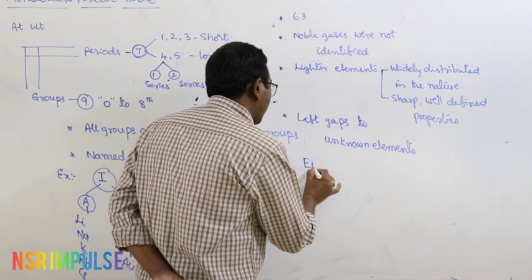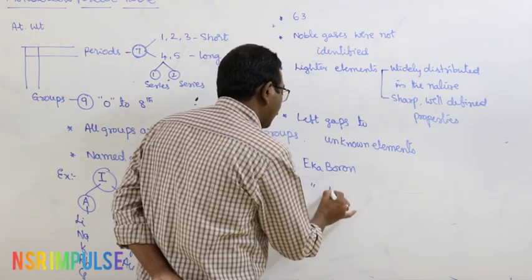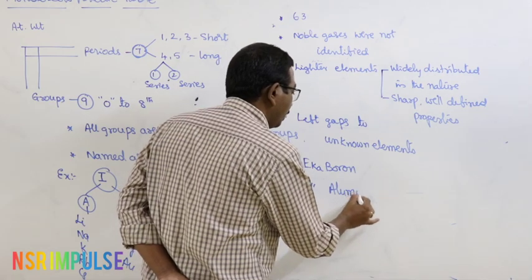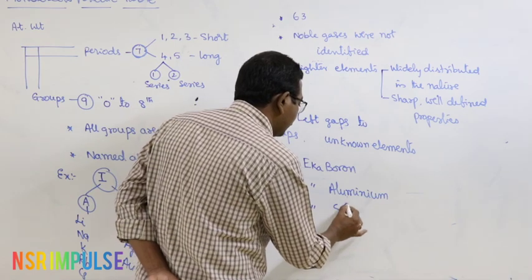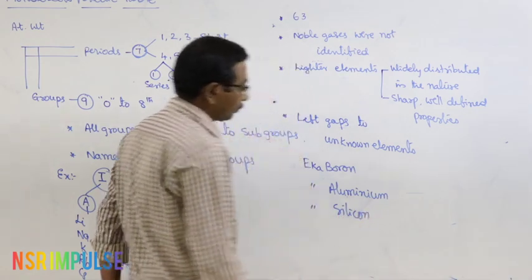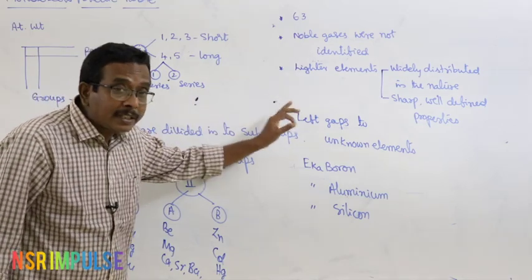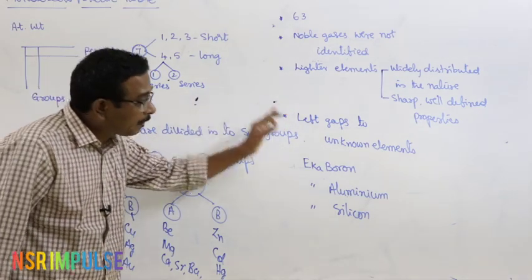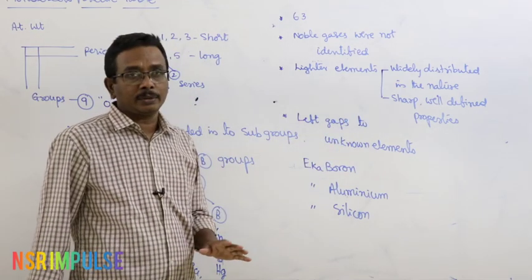What are they? Eka boron, Eka aluminium, Eka silicon. This is the major and significant contribution towards the discovery of new elements.